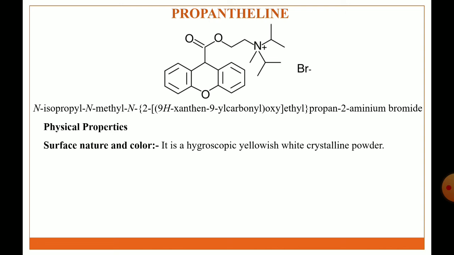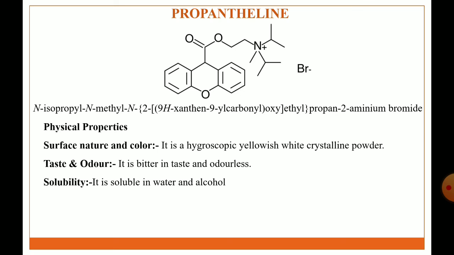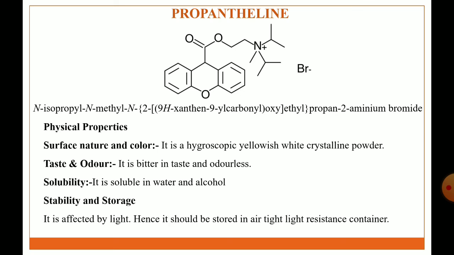Physical properties, nature and color: it is a hygroscopic yellowish white crystalline powder. Taste and odor: it is bitter in taste and odorless. Solubility: it is soluble in water and alcohol. Stability and storage: it is affected by light, hence it should be stored in an airtight, light resistant container.